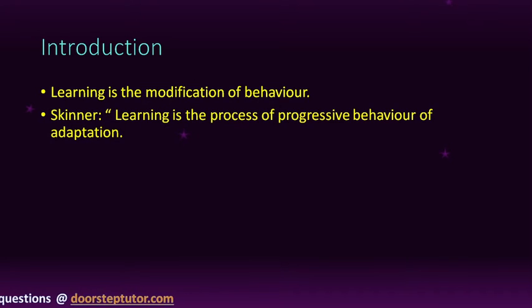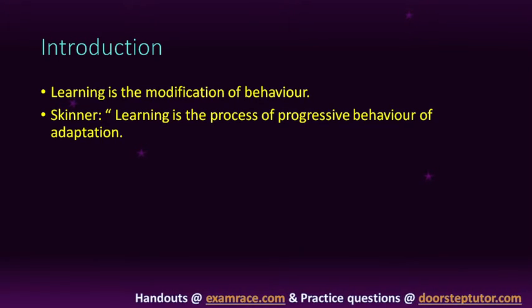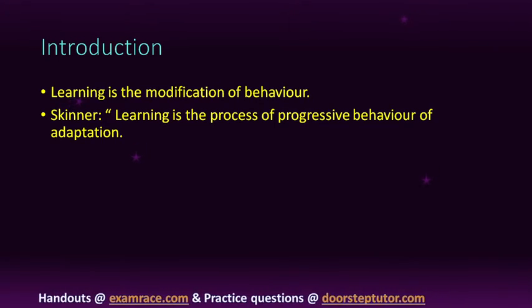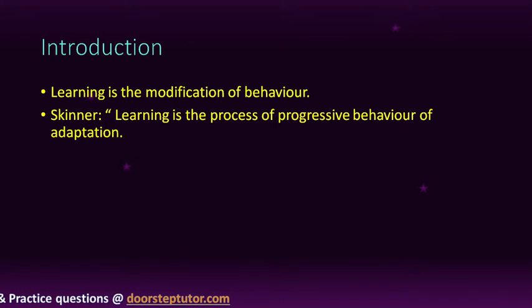According to Skinner, learning is the process of progressive behavior of adaptation. What does progressive behavior of adaptation mean here? It means how we adapt in an environment. If we move from one place to another, what happens? Everything is different. Our environment is different, our temperature is different, culture is different.